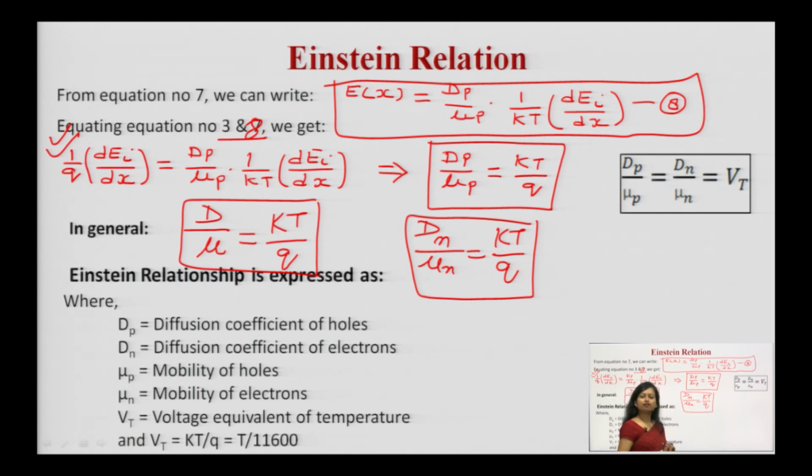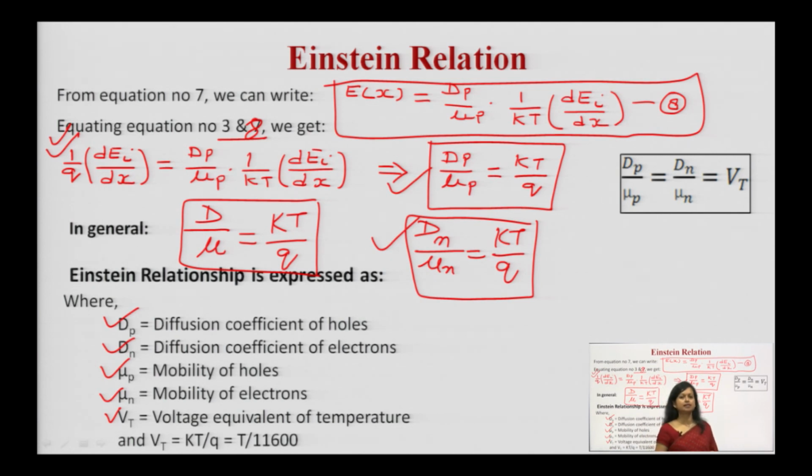It can be modified for the electrons and for the holes, as I have written for holes and for electrons. So, what are these coefficients? dp is the diffusion coefficient of the holes, dn is the diffusion coefficient of electrons, mu p is the mobility of holes, mu n is the mobility of electrons, Vt is the volt equivalent of temperature, which is equal to kT upon q.